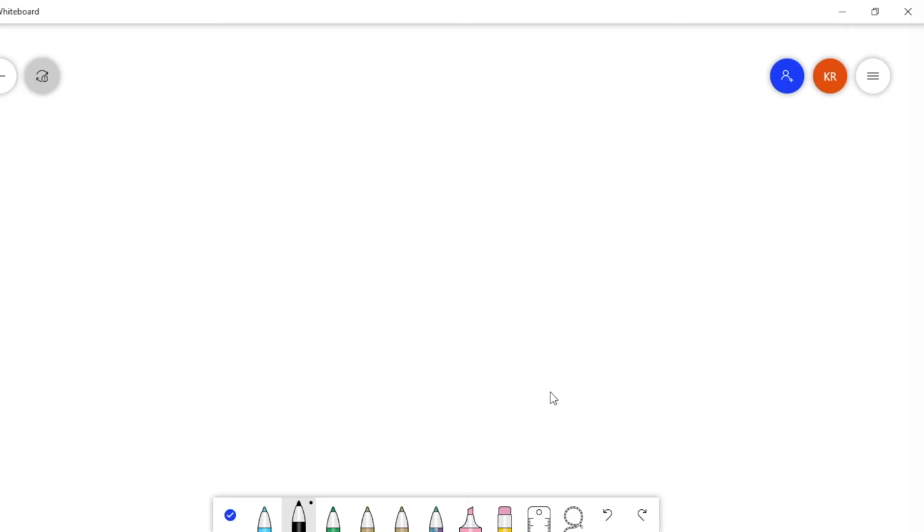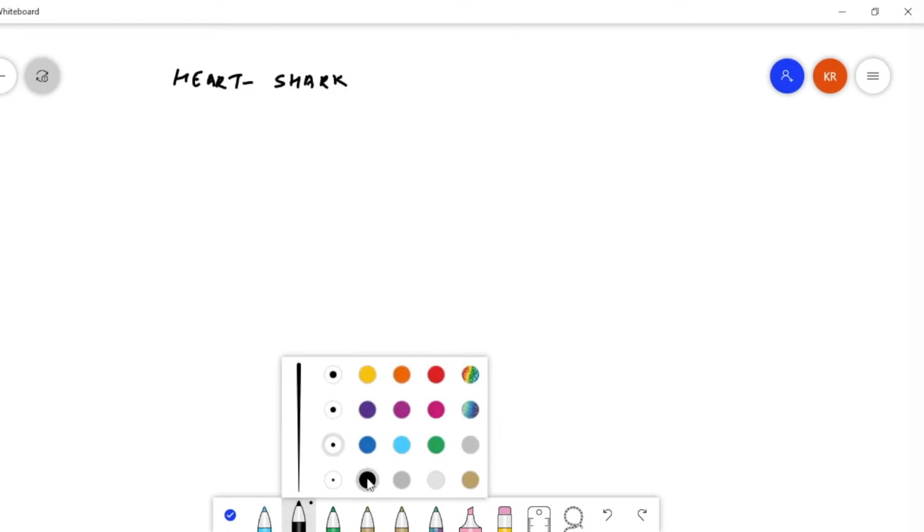So today let us start with the heart of shark. So as we know, the shark is a vertebrate. It's a fish. It's a vertebrate.